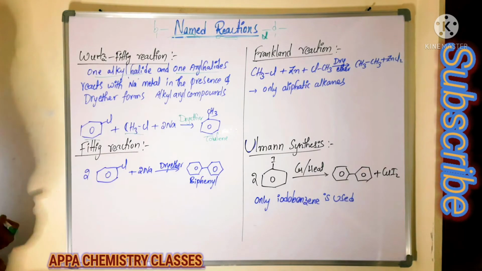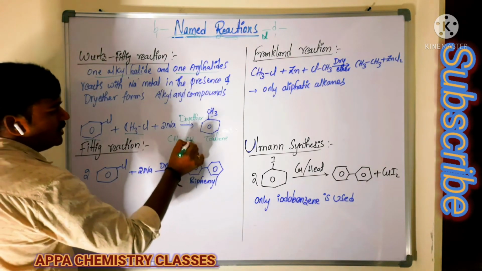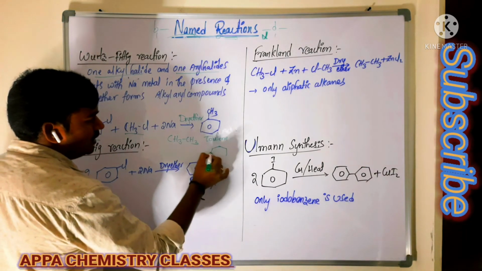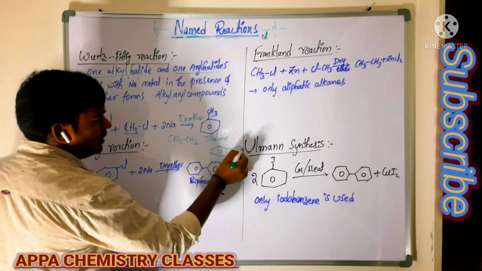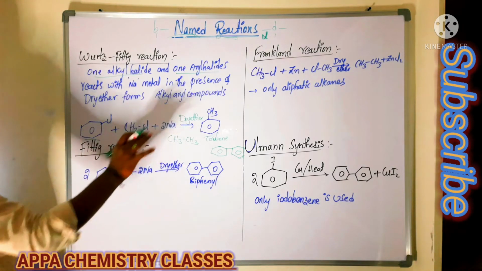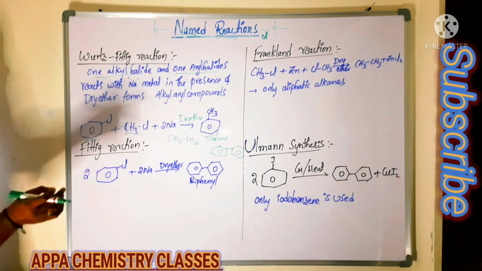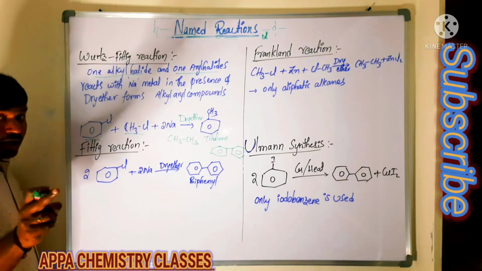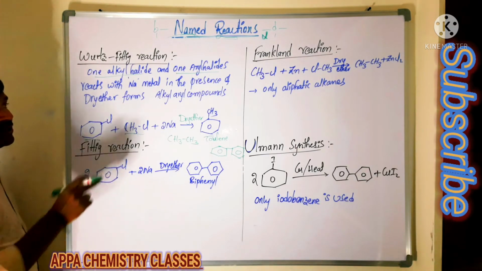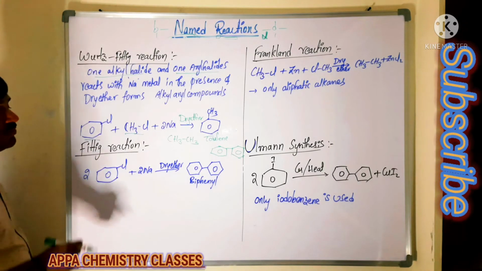Are we getting only methyl benzene? No. We are getting ethane also, that is CH3-CH3, as well as the biphenyl compound along with the methyl benzene. We get 3 compounds in the case of the Wurtz-Fittig reaction. What is meant by the Wurtz-Fittig reaction? One alkyl halide and one aryl halide both react with sodium metal in the presence of dry ether, and we get the alkyl aryl compound. Such reactions are called Wurtz-Fittig reactions.